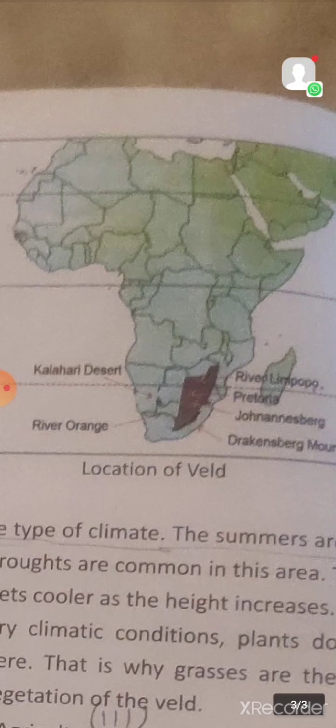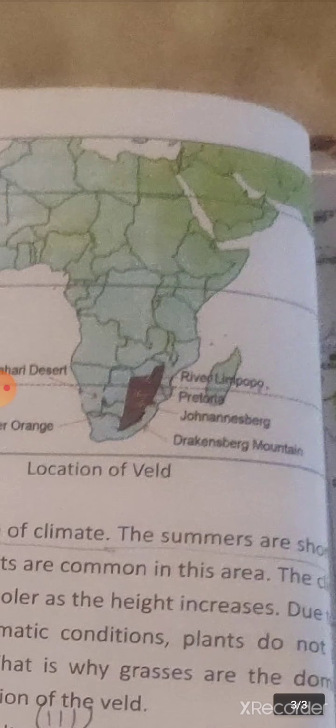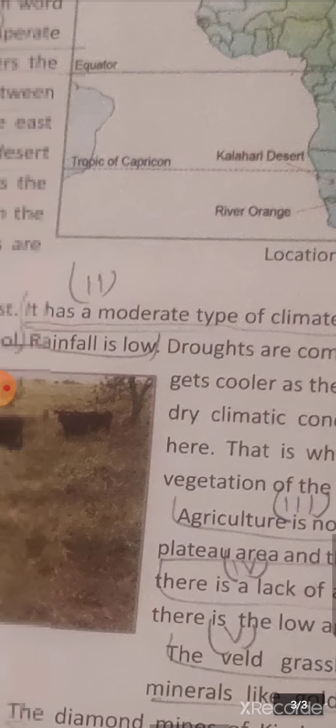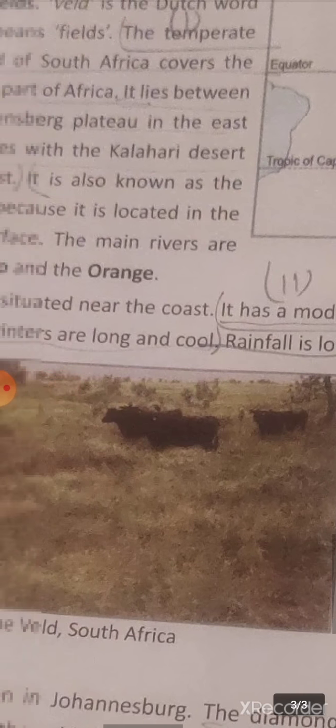Now, veld is also situated very near to the coastal areas. Therefore, the effect of lying very close to the coastal areas will be that it has a moderate type of climatic conditions. Summers will be short and warm, whereas winters will be long and cool.